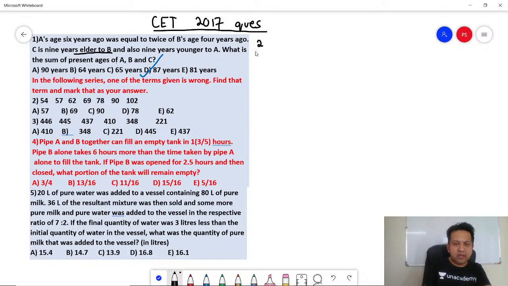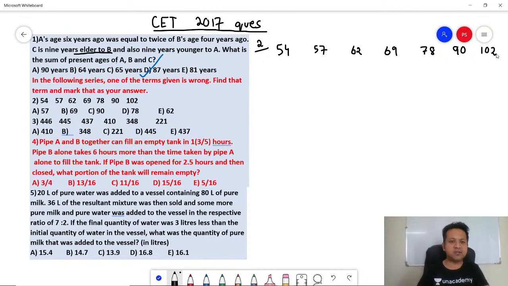In the following series, one of the terms given is wrong. Find that term and mark that as your answer. Okay, let's write it down. 54, 57, 62, 69, 78, 90, and then you have got 102. So these are the numbers. You need to find out the wrong term, right?